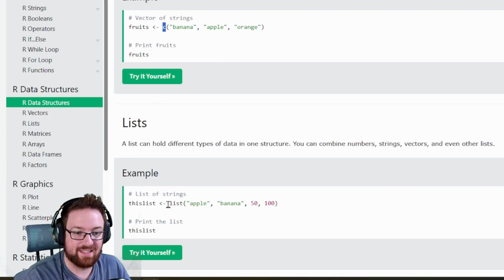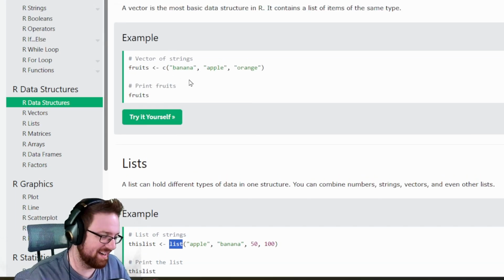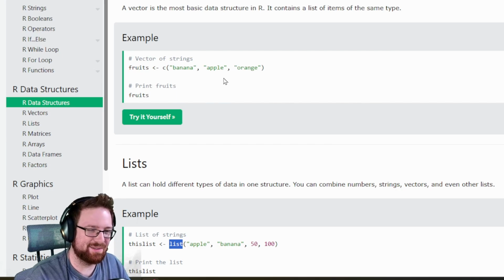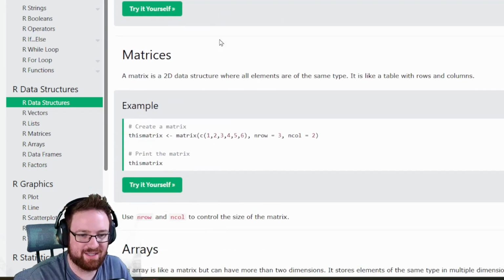Down here, you use list to make a list. Use C to make a vector. It seems like it should be V. But again, I'm guessing it's like column or something like that. Does this explain it anywhere? No, of course there's no explanation.